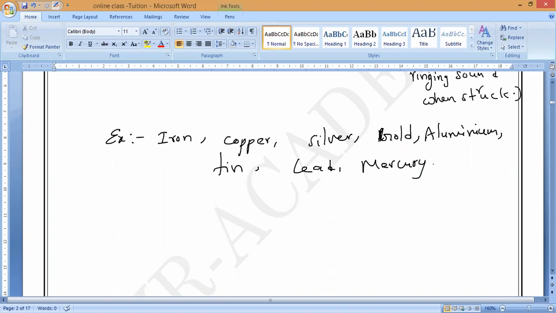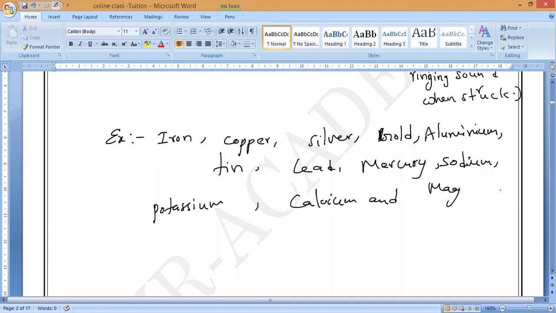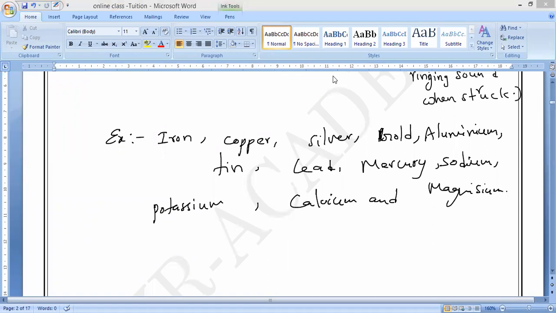So these are all examples of metals only. Sodium, potassium, calcium, and magnesium. Like that we can say so many metals, because in our periodic table most of the elements are metals only. That is why we can give a lot of examples. Definitely they have the properties of metals. Some exceptional cases will be there.